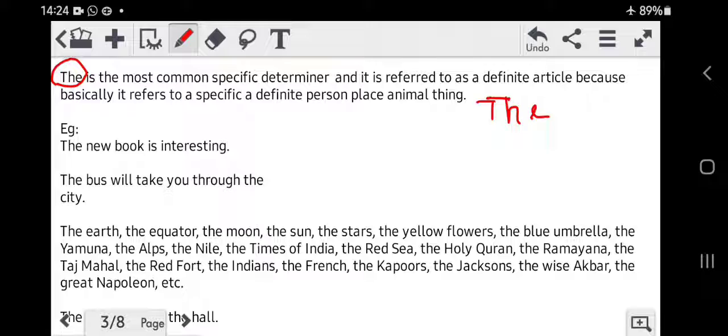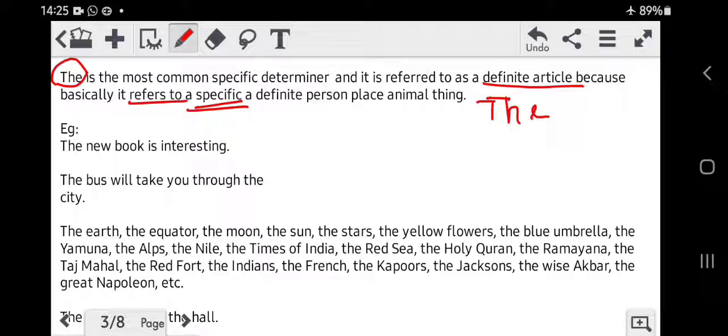Determiner is nothing but a word which is used for a person, place, thing, animal or any kind of noun. All articles are called determiners. So please students, do not get confused between determiners and articles. Articles are known as determiners and determiners are also termed as articles. The is the most common specific determiner and is used as a definite article because basically it refers to a specific.